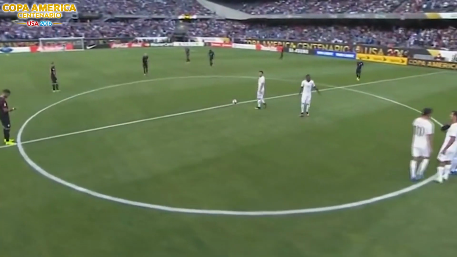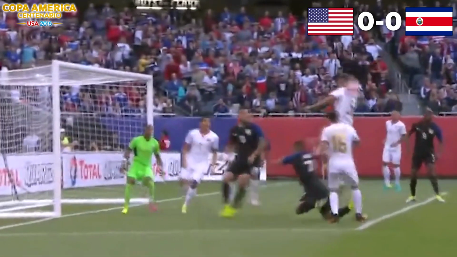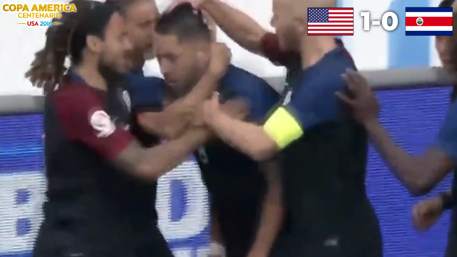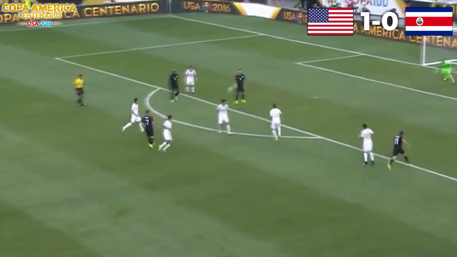So the game started, and just 6 minutes in, Costa Rica committed a penalty. So Dempsey stepped up and scored. Now they were leading and didn't concede any goals. They kept attacking and humiliated Costa Rica.